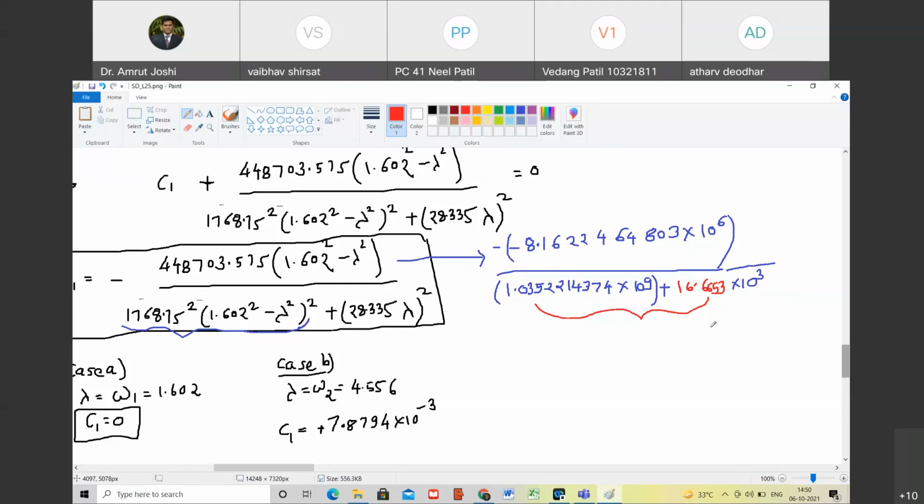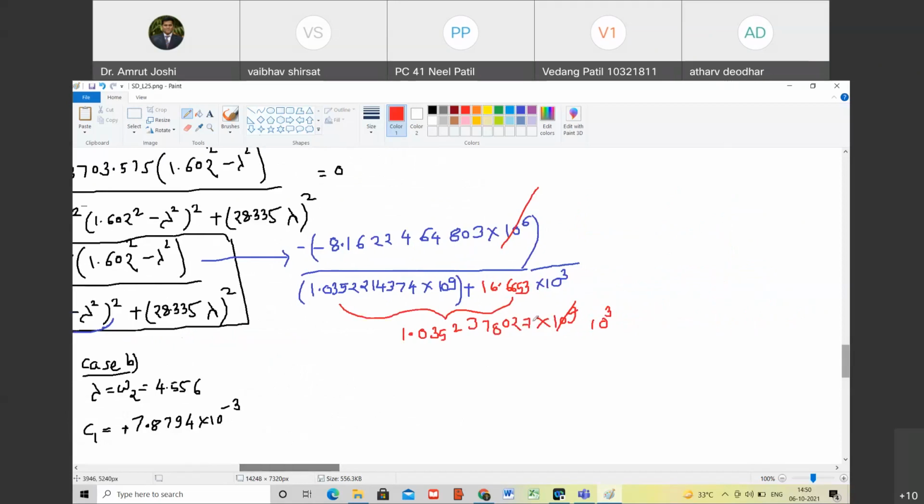So I got this denominator as 1.03523780 27 into 10 power 9. Is that right? Yes. So this 10 power 6 will go, this is 10 power 9, so in the denominator 10 power 3 will remain. Are you with me? Yes.